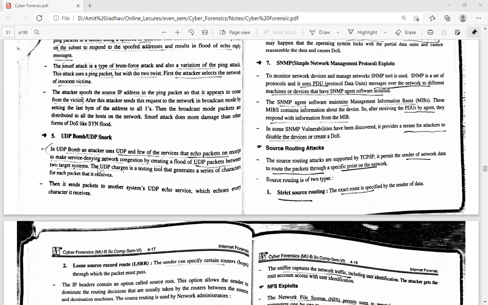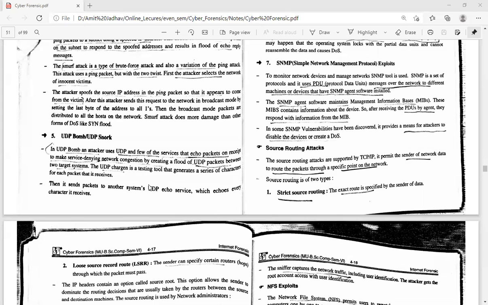So here the attackers create the echo packets. That means duplicate packets are created and sent to the targeted system. UDP chargen is a testing tool that generates a service of characters for each packet it receives. Then it sends the packet to another system's UDP echo service, which echoes every character it receives.